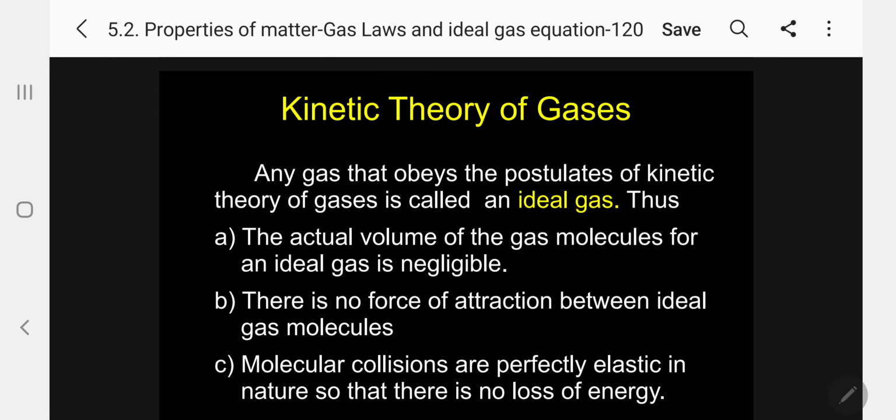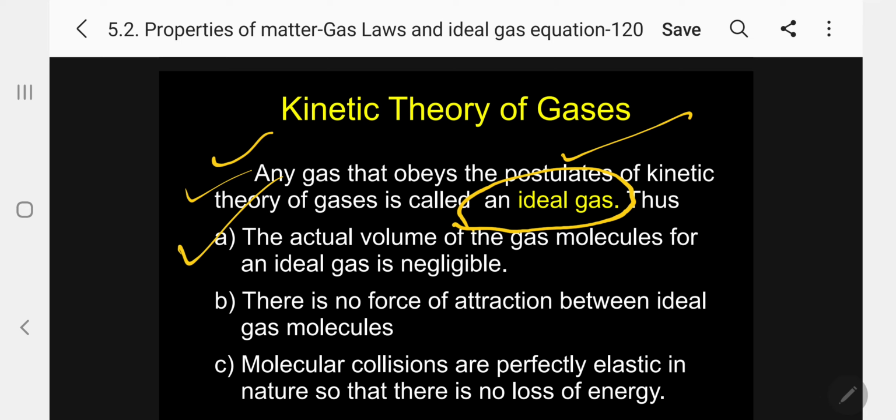Now, can you follow? These are the postulates we have discussed. So, any gas that obeys the postulates of kinetic theory of gases is called an ideal gas. Very simple definition. Suppose anybody asks you, what is an ideal gas? You can say simply, any gas which obeys the postulates of kinetic theory of gases is an ideal gas. Or, any gas which obeys the ideal gas equation is called an ideal gas.